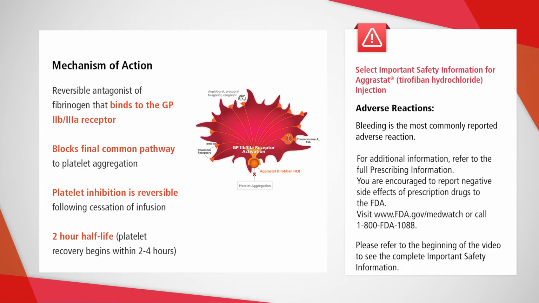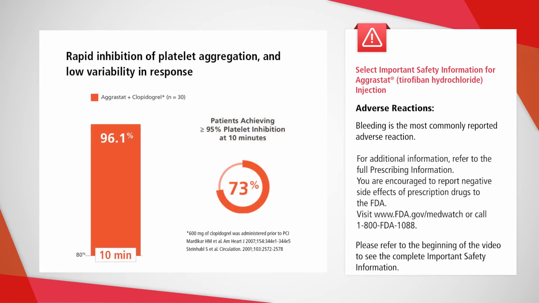Aggrastat, or tirofiban hydrochloride, is a reversible antagonist of fibrinogen that binds the glycoprotein 2B3A receptor, where it blocks the final common pathway to platelet aggregation. Aggrastat has a 2-hour half-life, and platelets return to normal function within 4 to 8 hours after you stop the infusion. So Aggrastat provides very potent and rapid platelet inhibition. With 96% of the platelets being inhibited at 10 minutes, Aggrastat has a very consistent response for patients, with 73% of patients reaching greater than 95% platelet inhibition at that 10-minute mark.